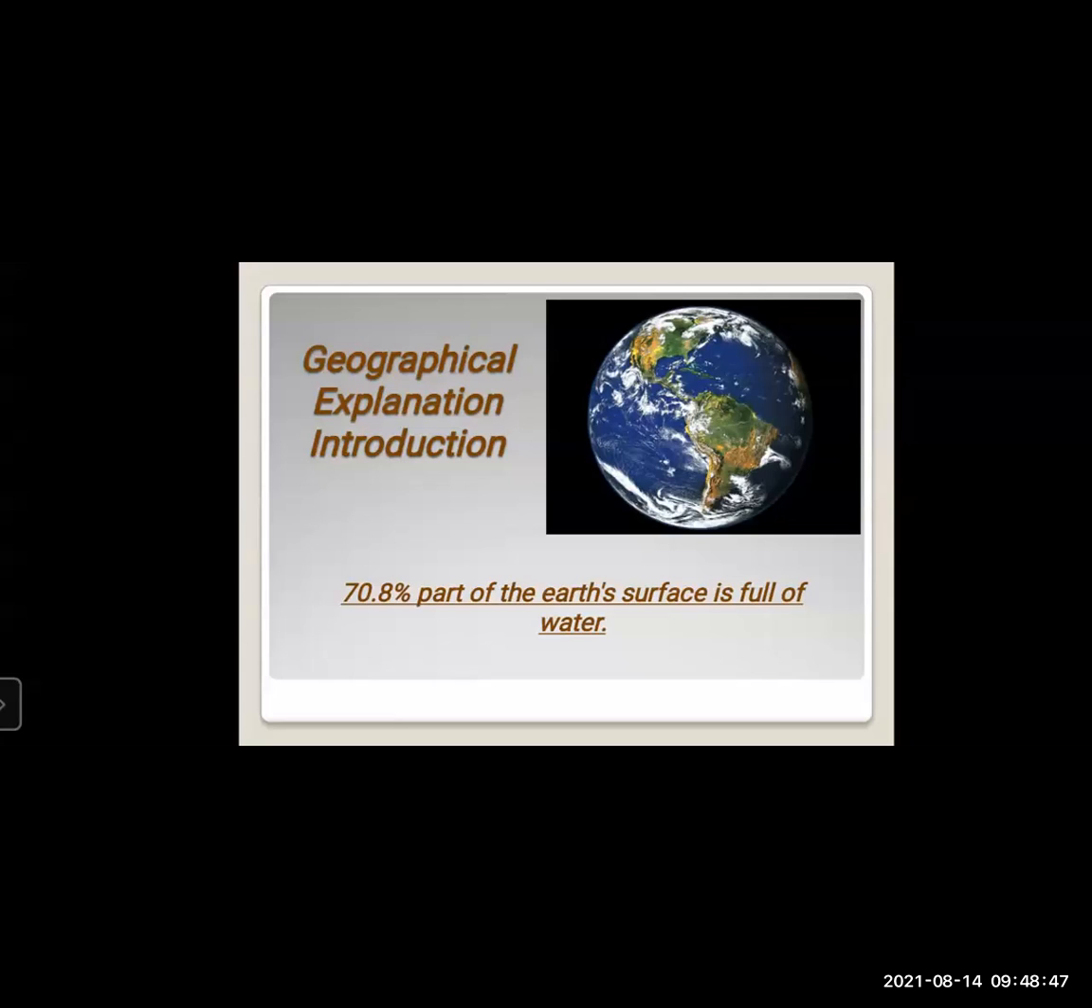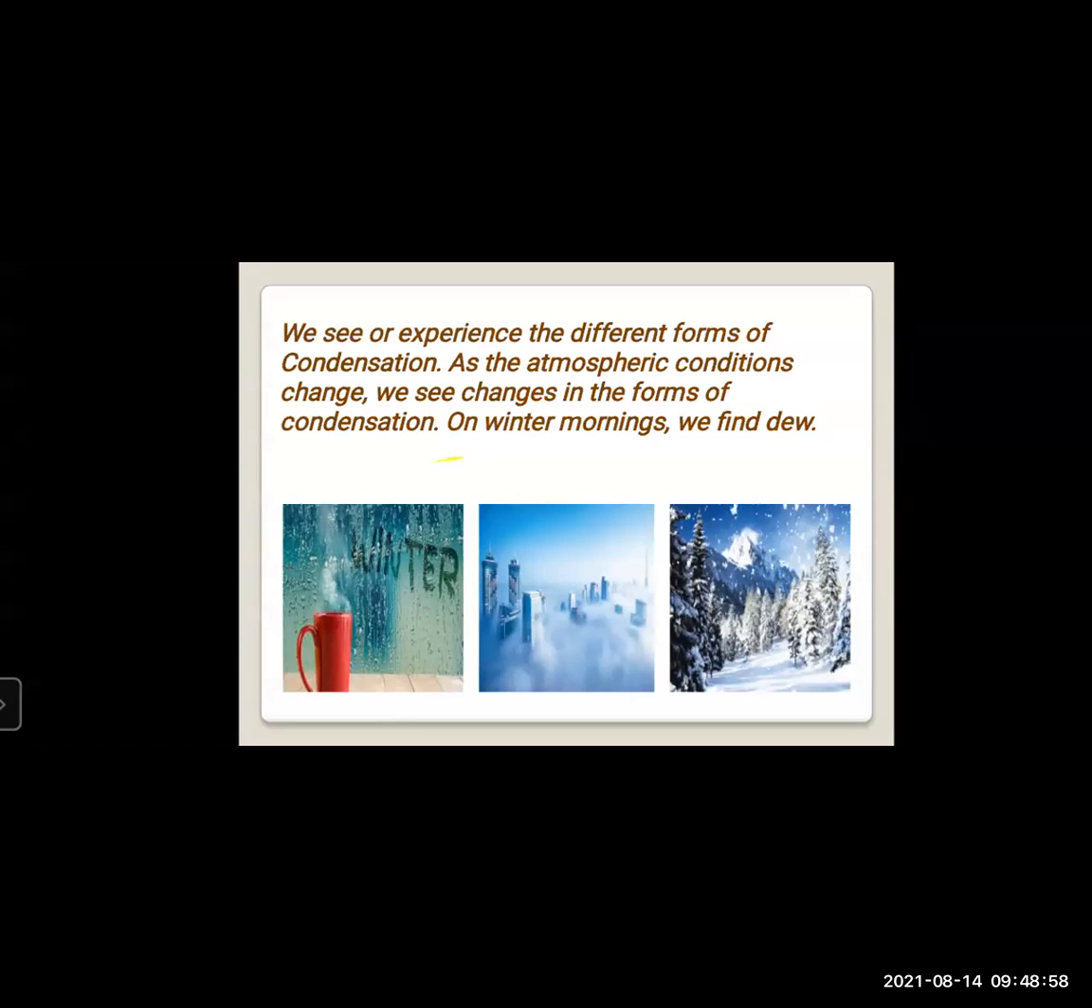But here we can see and experience the different forms of condensation, as you can see in this image. This is the image of condensation. These forms of condensation occur due to the water vapor in the atmosphere. Why does condensation happen? Because it occurs due to the water vapor in the atmosphere.